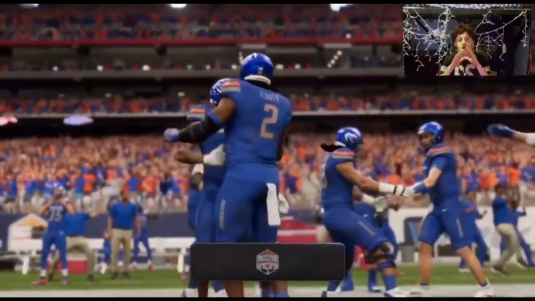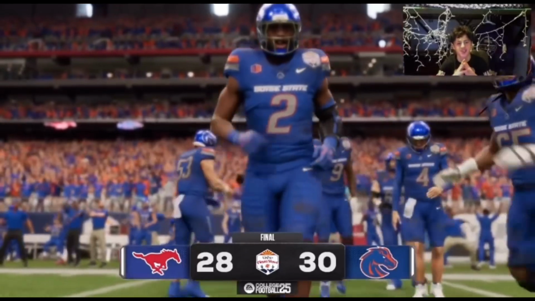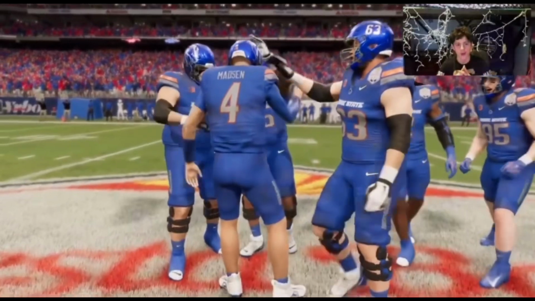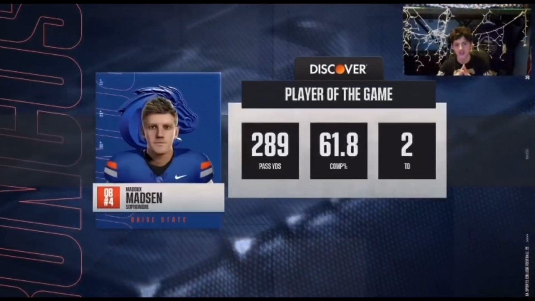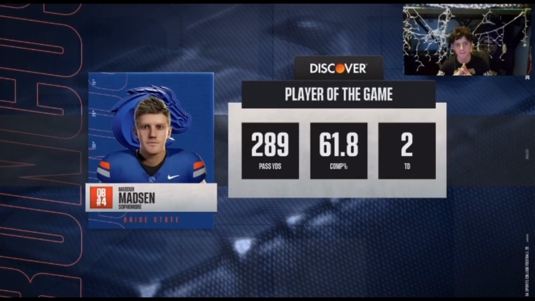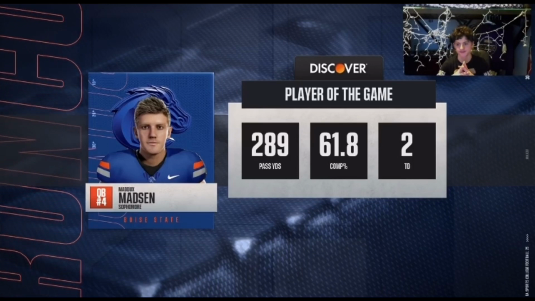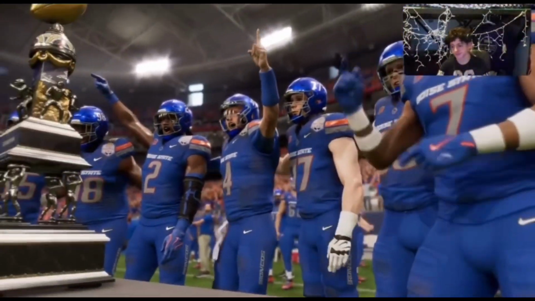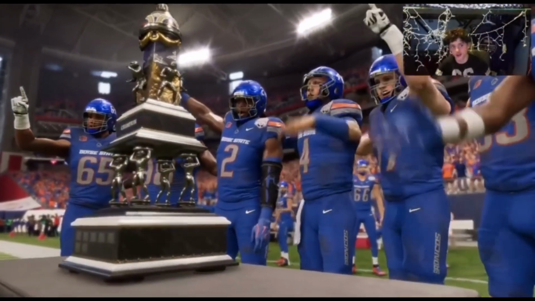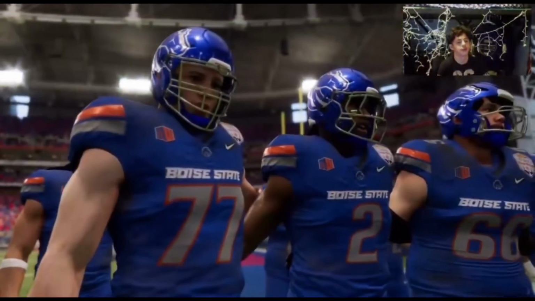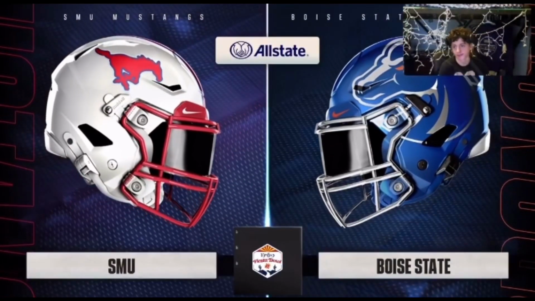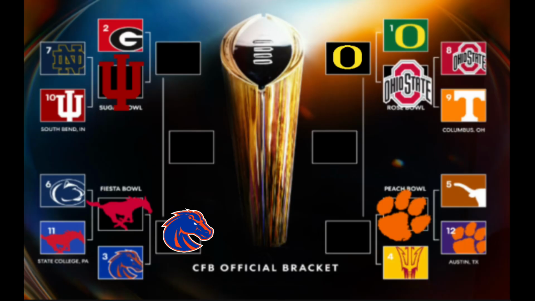And Boise State pulls off the upset as they're going to be moving to the college football semifinals. Ashton Jeanty, man, boy, what a matchup we got here. That Boise State versus SMU. Boise State pulling off an upset, winning by 2 points. That was an interesting matchup as well in the Fiesta Bowl. Alrighty, folks. All right, Boise State beats SMU. Boise State is now advancing to the semifinals.